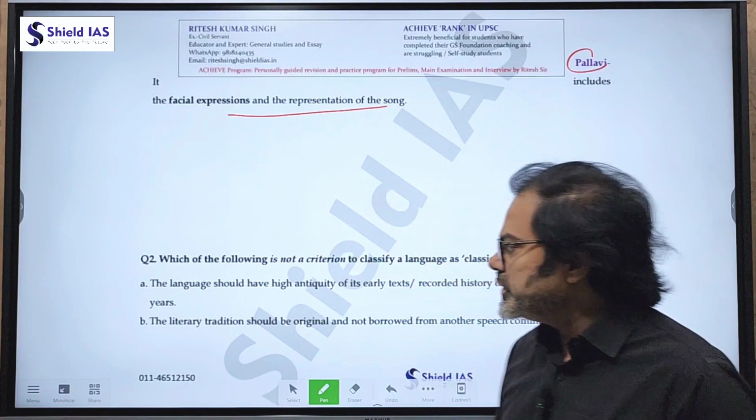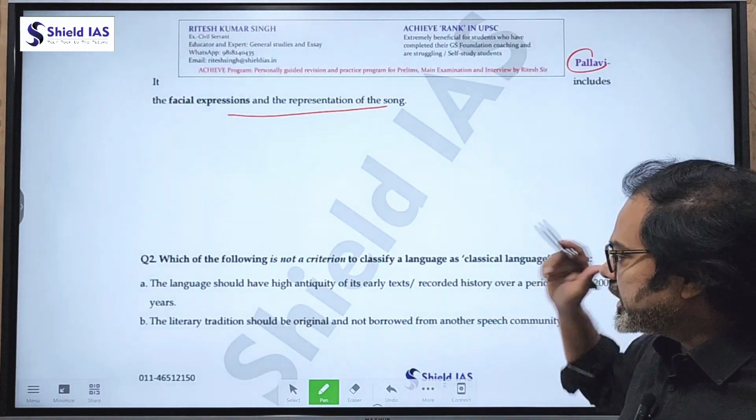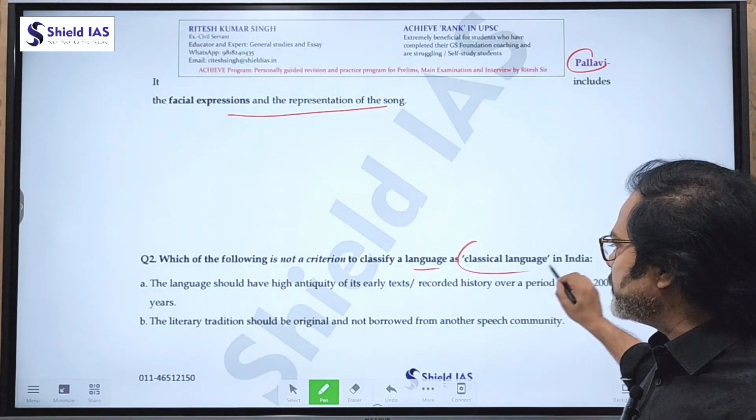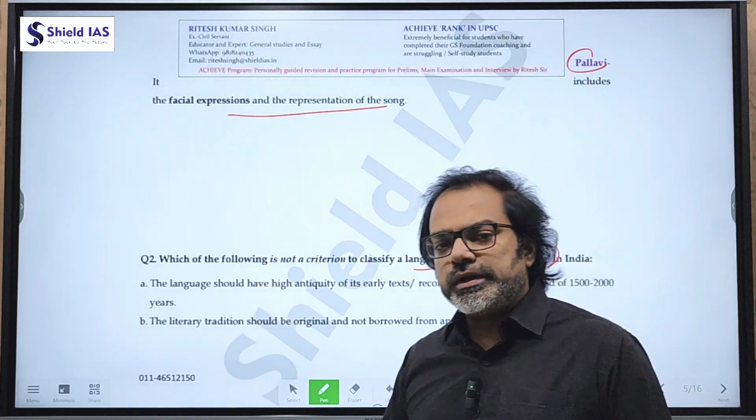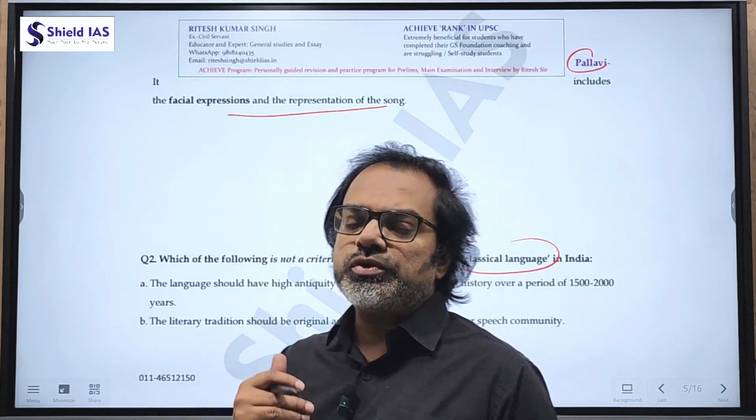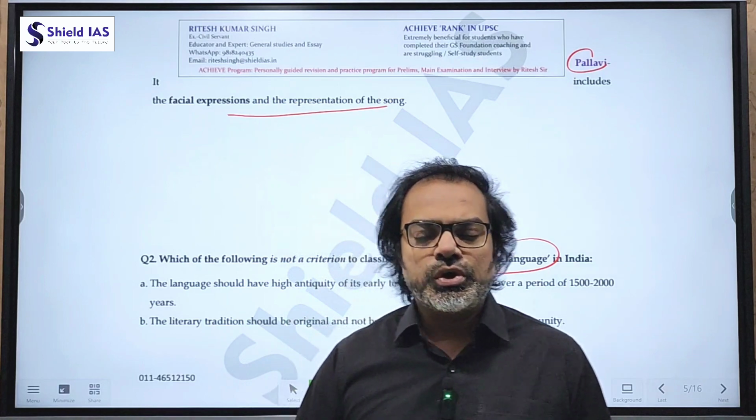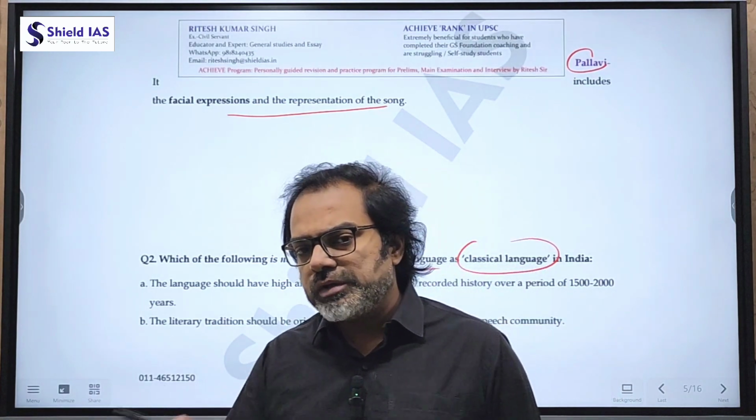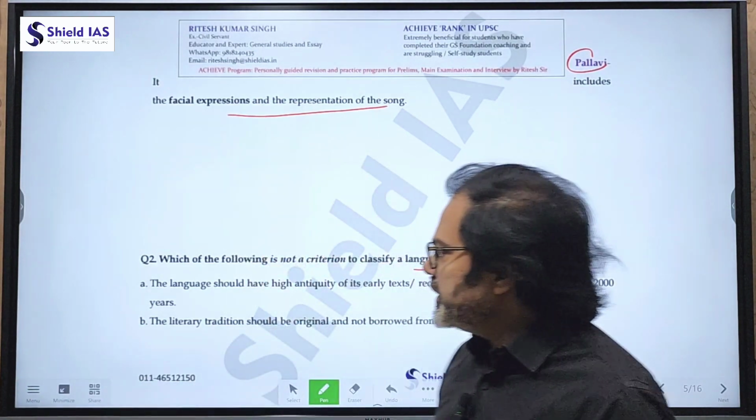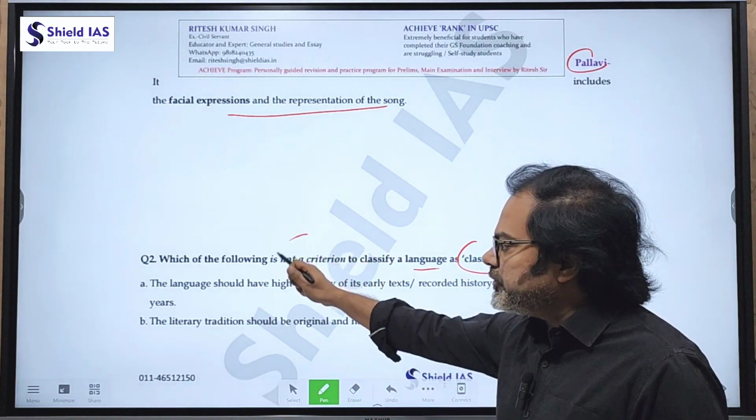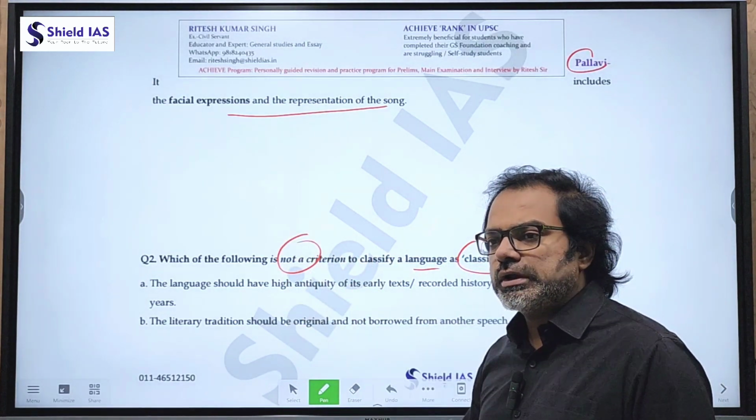Let's see the next question. Which of the following is not a criteria for classifying a language as a classical language? In India, so far there are 6 classical languages. Which of the following criteria are used to classify a language as a classical language?